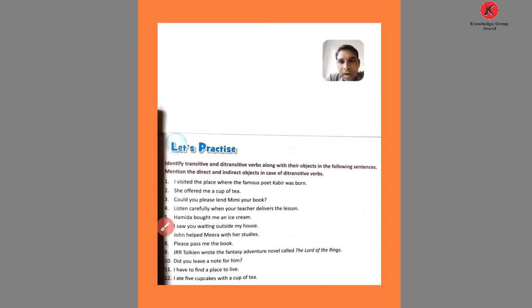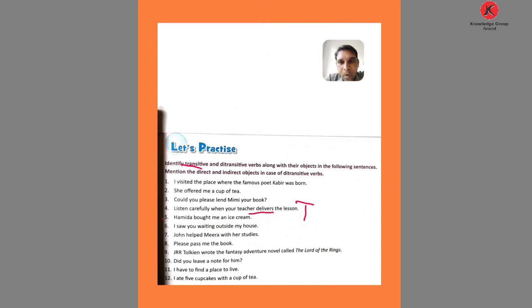Now comes number 4. Listen carefully when your teacher delivers the lesson. Here, who is the talk about? The teacher. So teacher is the noun, and the verb is delivers. Here no object is given, so this is a transitive sentence with a transitive verb.